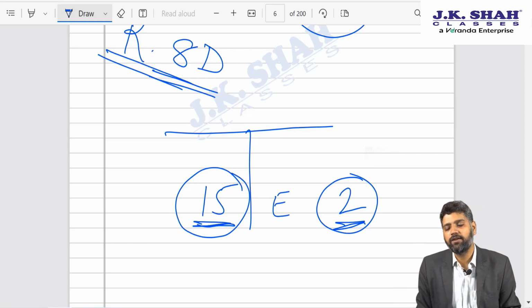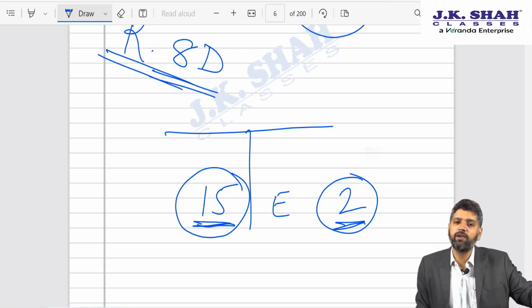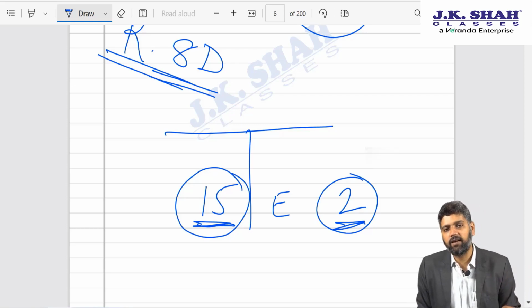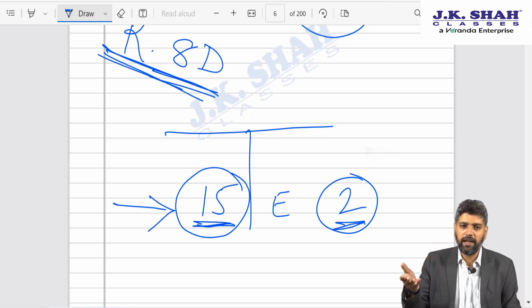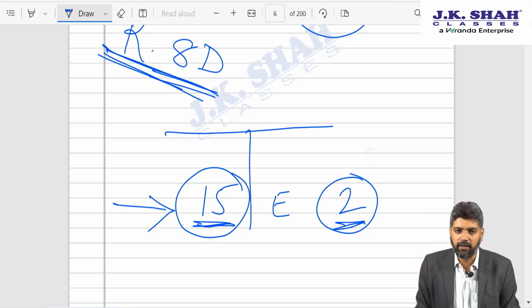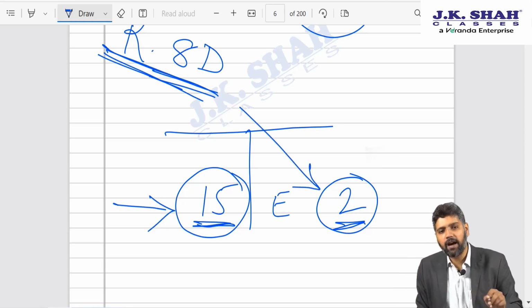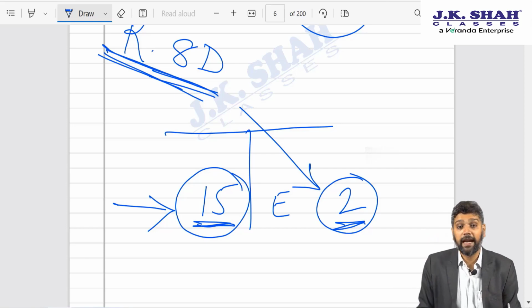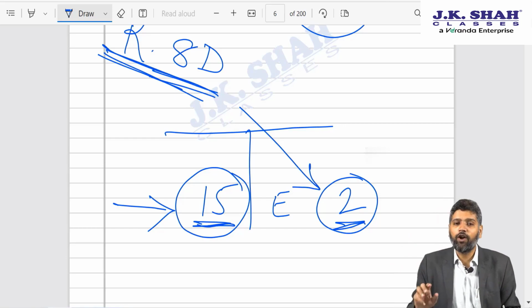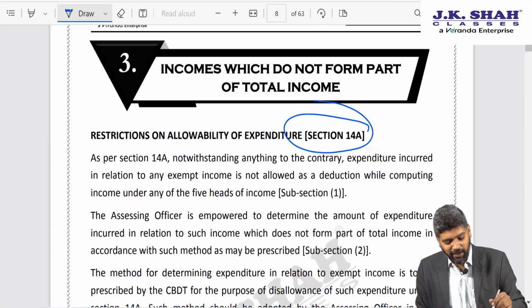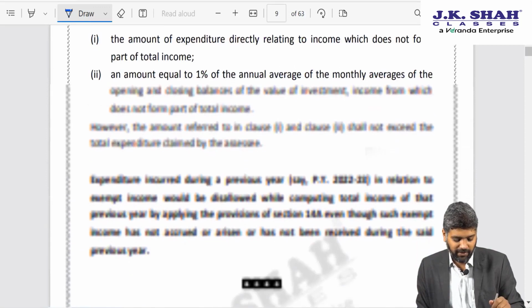So Supreme Court said, sorry income tax department, when you are doing such kind of approximation, that approximation should not be prejudicial to the interest of assessee. As a result, in case of Rule 8D, the expenditure computed as per Rule 8D cannot exceed the amount of exempt income. That is what Supreme Court said in the case of State Bank of Patiala. In order to overrule that decision, government has introduced an explanation.